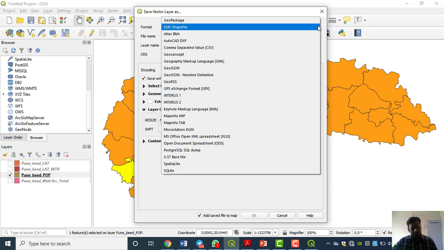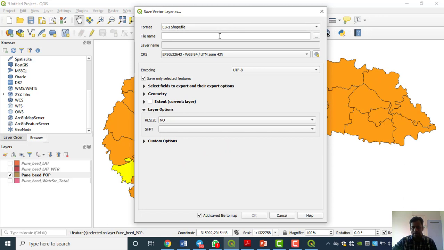If you are working with another dataset, you can save it in another format, in GeoPackage also. As I already told you, shapefile is not the only format, there are different formats, but we are using the shapefile.